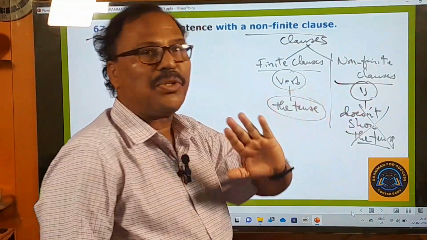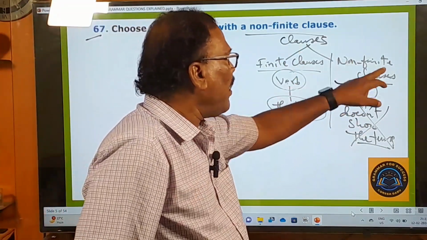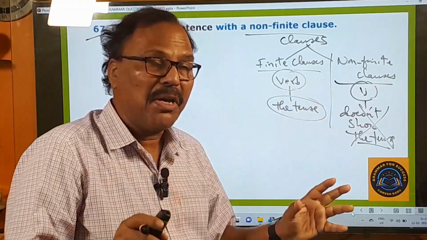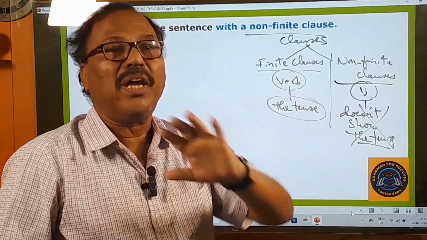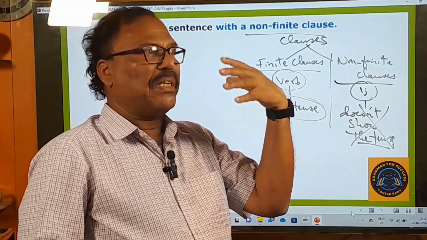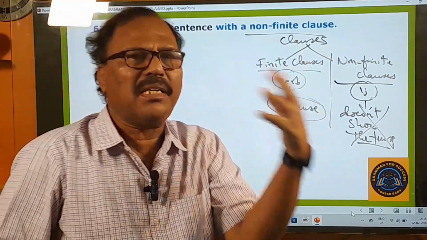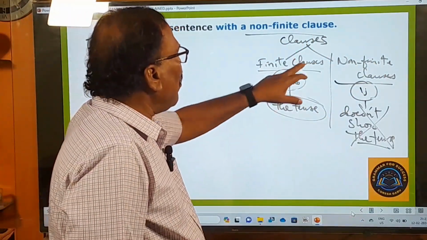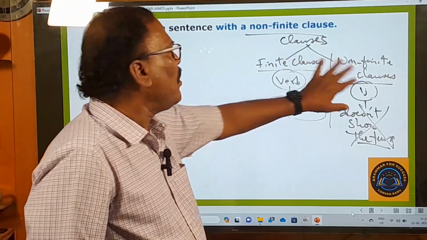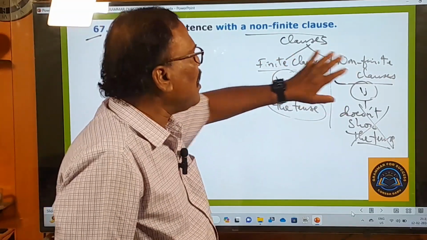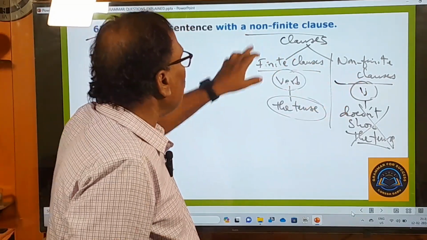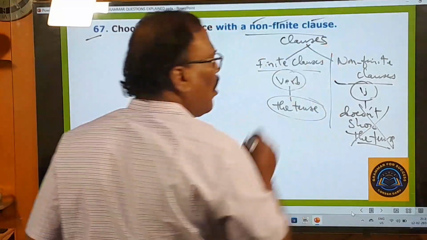This verb doesn't show. There is a verb in the non-finite clauses. You can find a verb, but that verb does not show any tense, whether it is the present tense or past tense or future tense. Only in the finite clauses the verb shows the tense. This is the difference between these two clauses, finite clauses and non-finite clauses. And here he is asking you to find out the non-finite clauses.